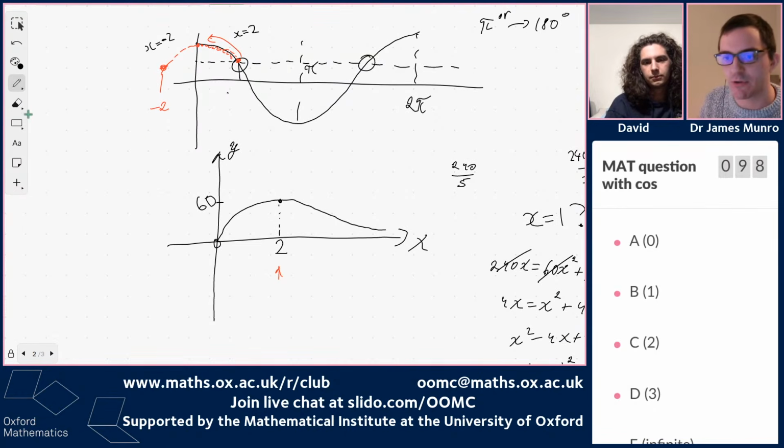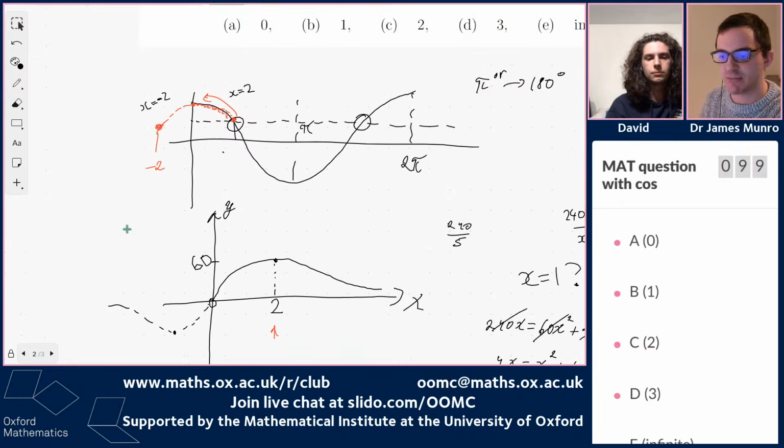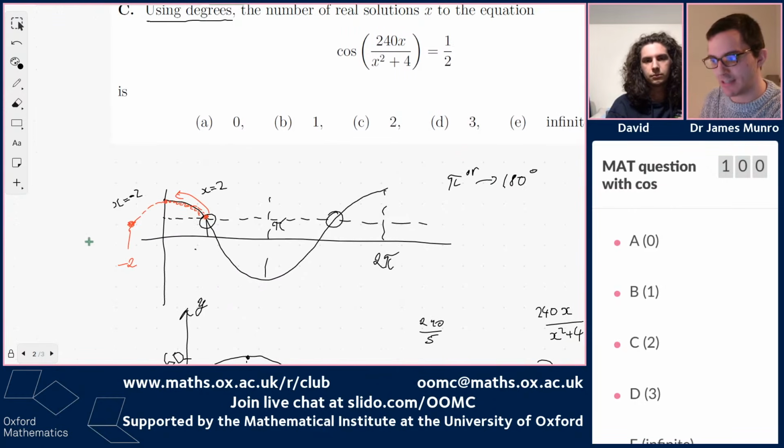We should maybe also have thought about x being negative and how this gets down to -2, which is interesting because cos of minus 60 degrees is also 1/2. Okay, I think this means we pick up two solutions in total. I guess our final answer is C. Let's see if the audience agrees with us.